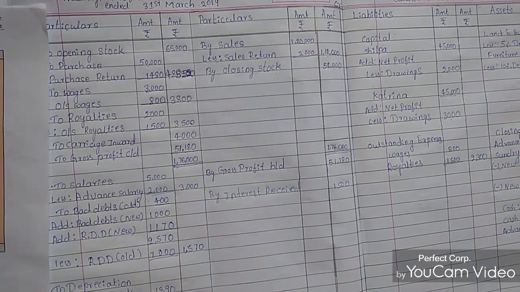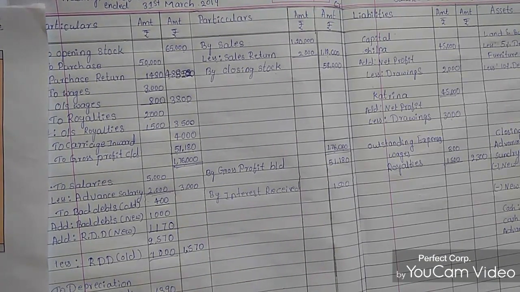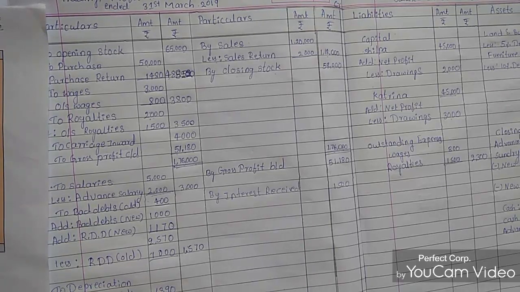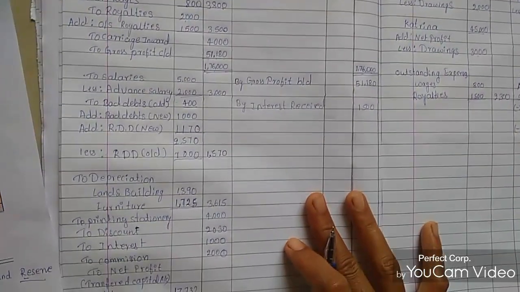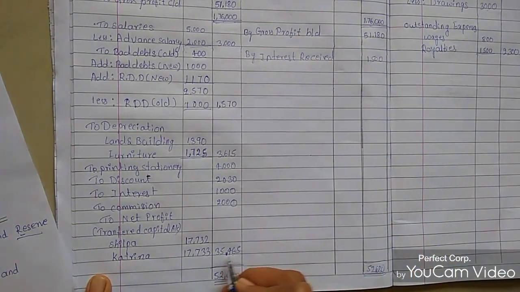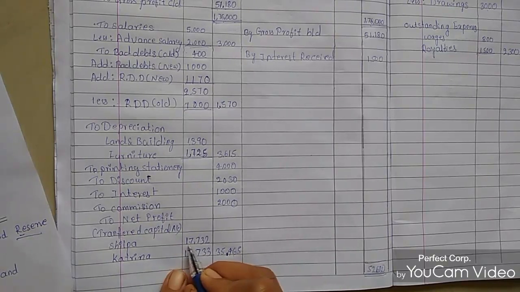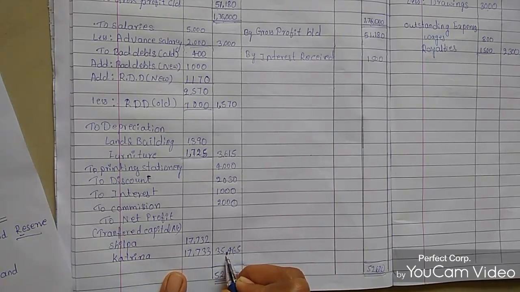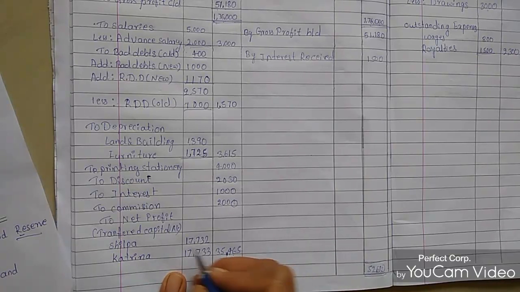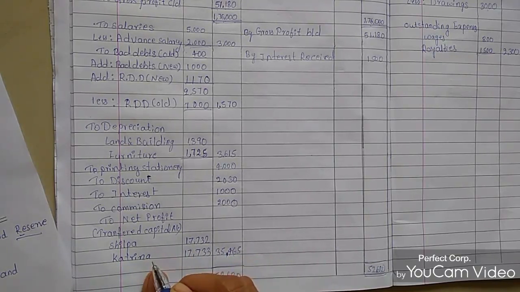So after deducting all these amounts, we got 35,465. We need to distribute 35,465 equally to both partners, Shilpa and Katrina. So we divided 35,465 by 2, and we got 17,732 rupees for Shilpa, and 17,733 rupees for Katrina.